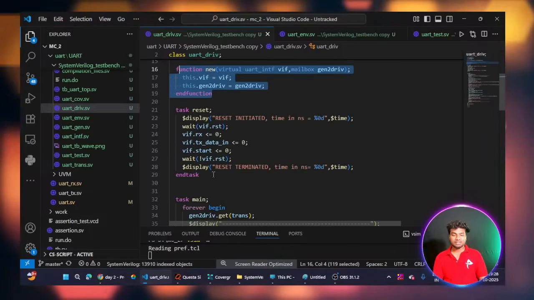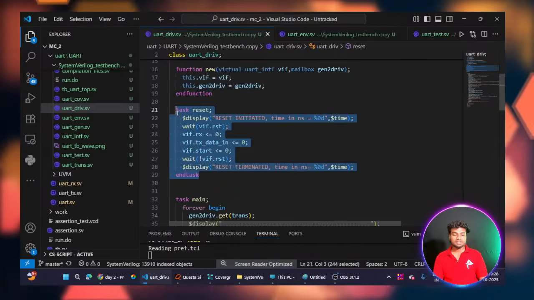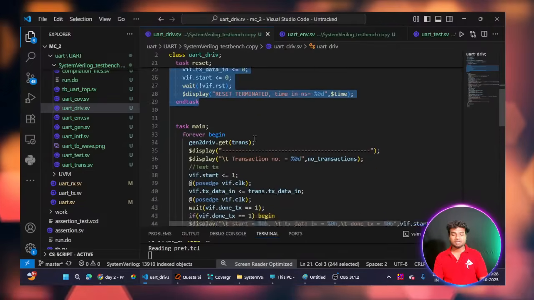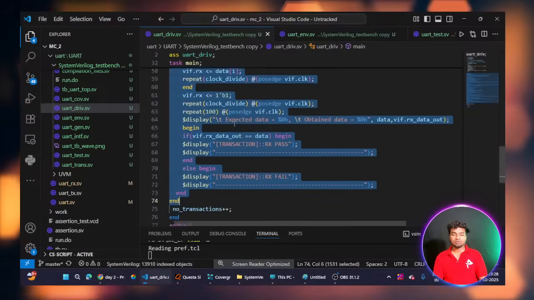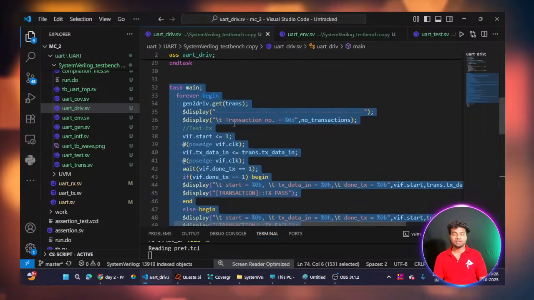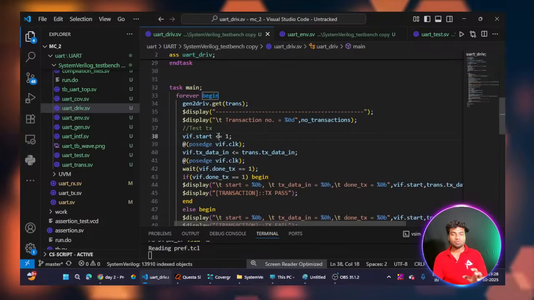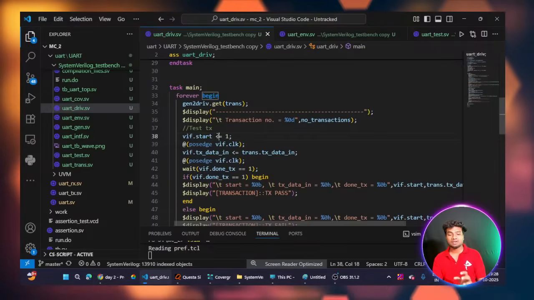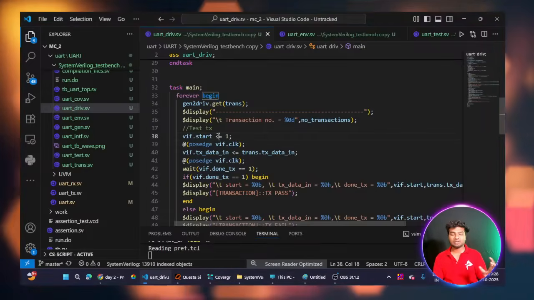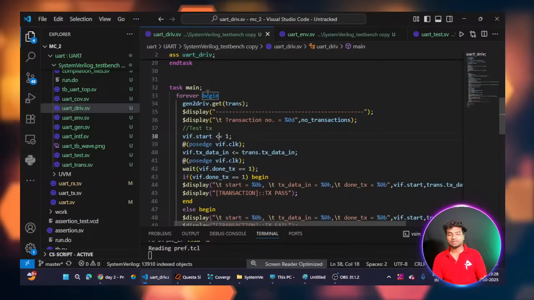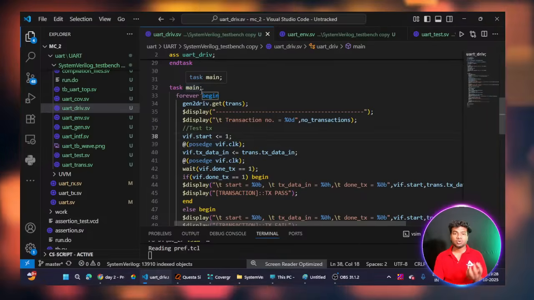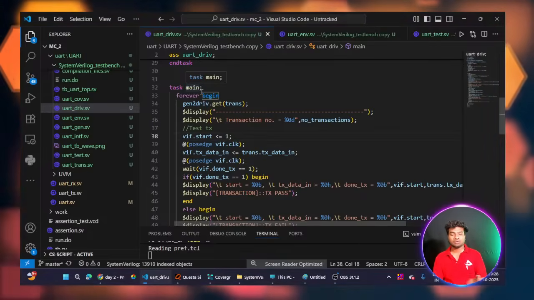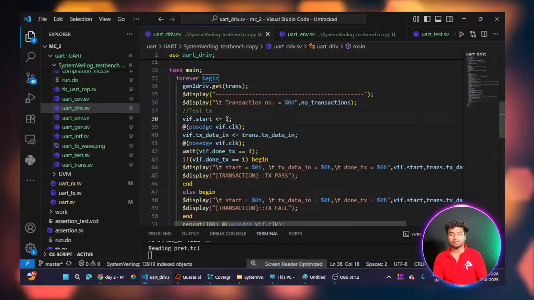So you can see here I have the reset task. It will do the reset condition. This is my main task. Why am I creating a main task in every class? I will say at the end of the code. Because by creating a task with the same name in every class, you will get one benefit. I will tell you later. Okay, I will show you the answer.